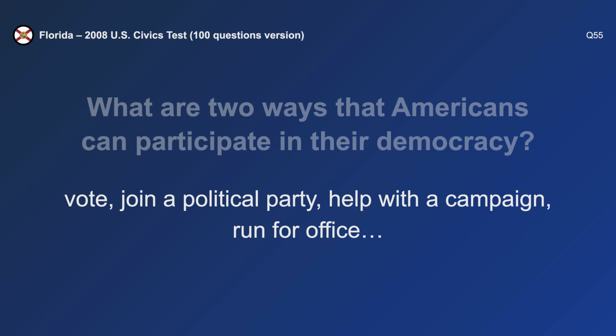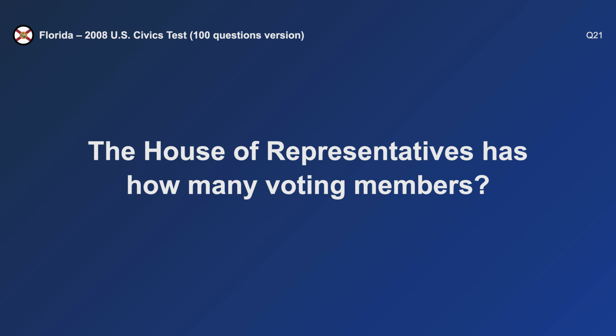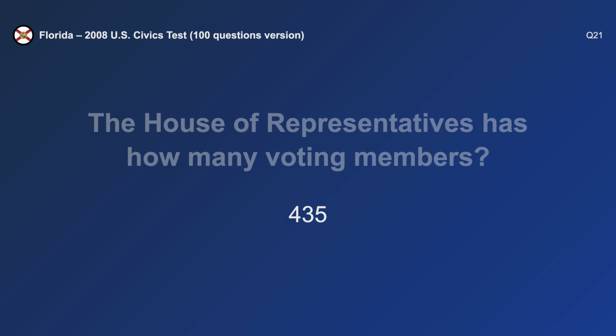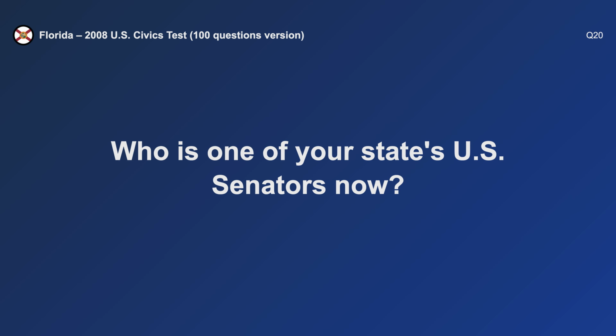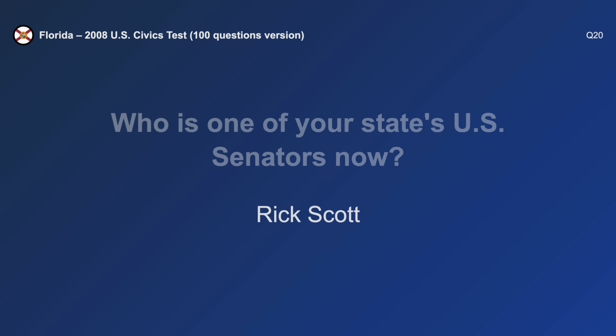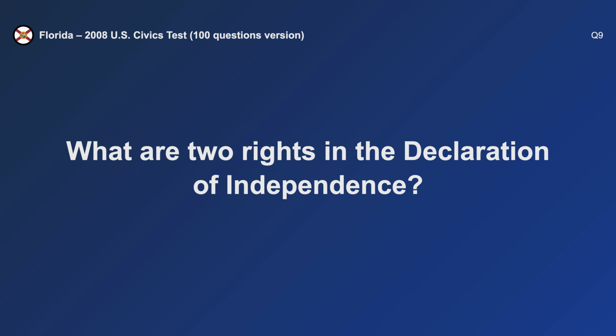Vote and run for office. The House of Representatives has how many voting members? 435. Who is one of your state's U.S. senators now? Rick Scott. What are two rights in the Declaration of Independence?